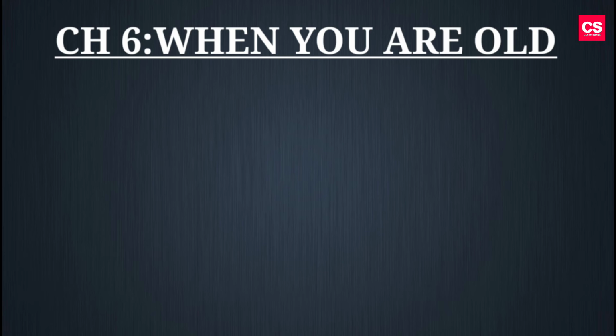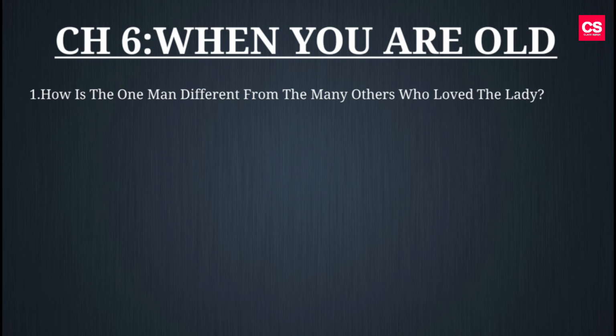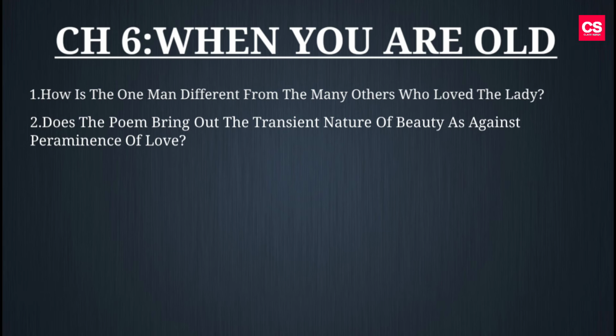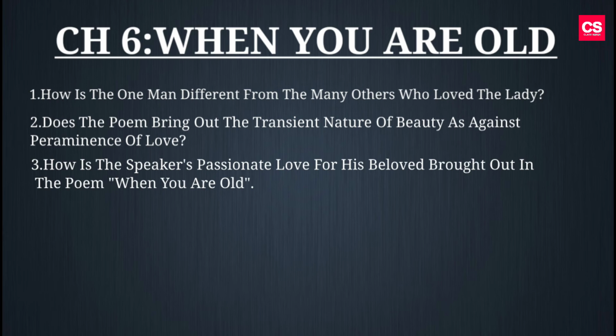So here 4 markers are: first question, how is the one man different from the many others who loved the lady? Second question, does the poem bring out the transient nature of beauty as against permanence of love? Third question, how is the speaker's passionate love for his beloved brought out in the poem When You Are Old?